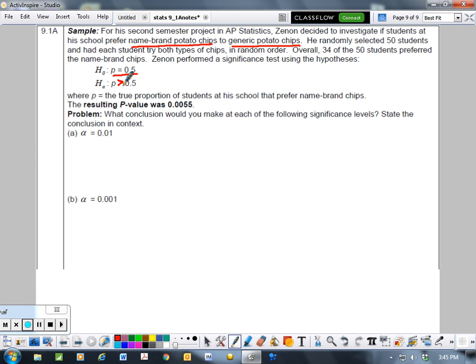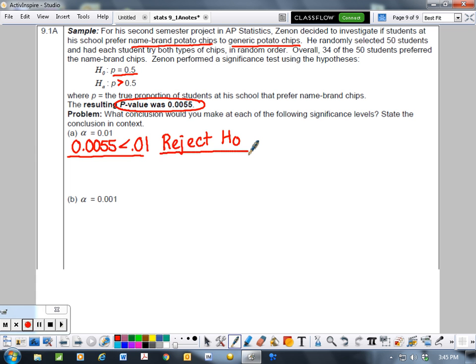So he got a p-value of 0.0055. What conclusion would you make at each of the significance levels? So we test 0.0055. Is that less than 0.01? Yes, it is less than. So we reject the null hypothesis. Usually you state, okay, this is less than our significance level, which means we reject H0, and now you tell me what that means in context. So we have convincing evidence.